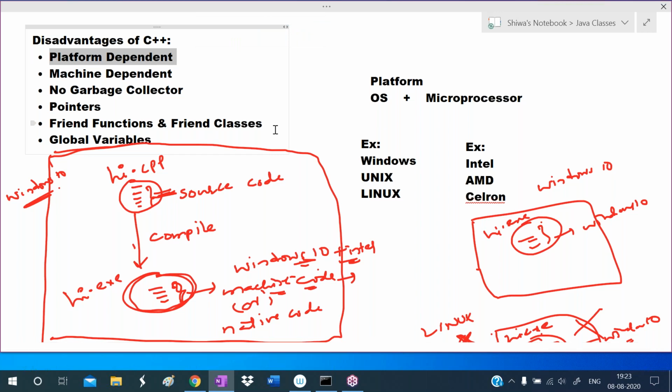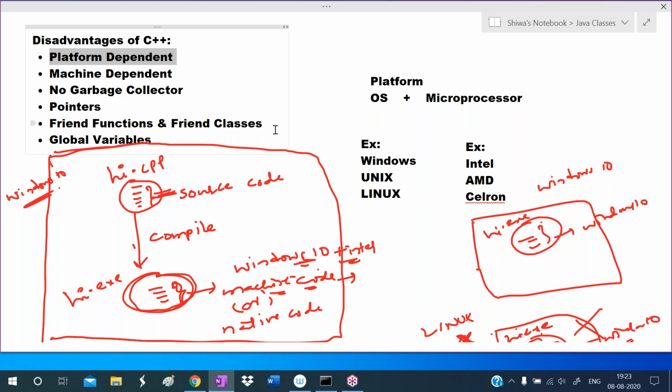Okay, so a very simple point. The point to understand is, after compilation of a C++ program, an exe file will be generated. That exe file is platform dependent. Whereas Java is a platform independent programming language. There, after compilation, bytecode will be generated. So there one special software is required, that is JVM, to run the bytecode.